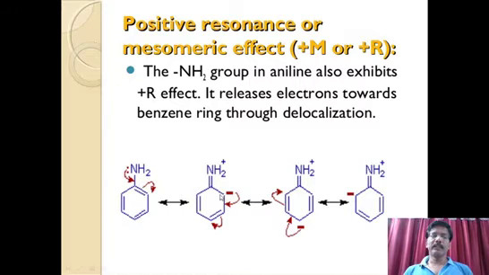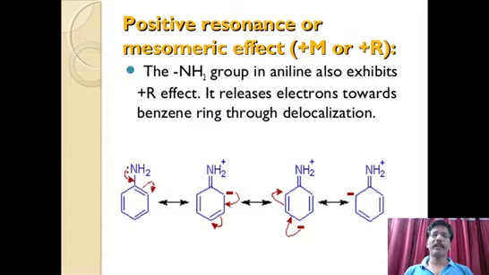Therefore this minus charge again shifts here, so that this double bond becomes a minus charge on the para position, and again this shift takes place and this double bond becomes minus here. Then further it shifts, then this double bond becomes neutralized by this nitrogen, so that the original aniline is obtained. So this is how this delocalization effect is caused.